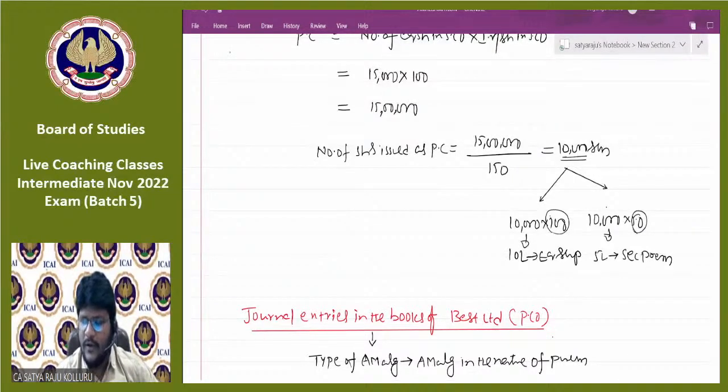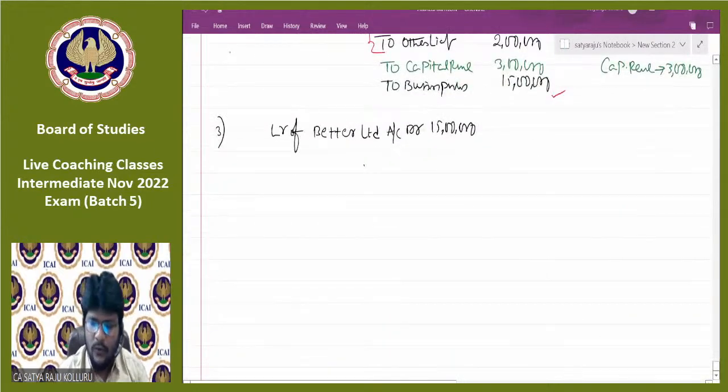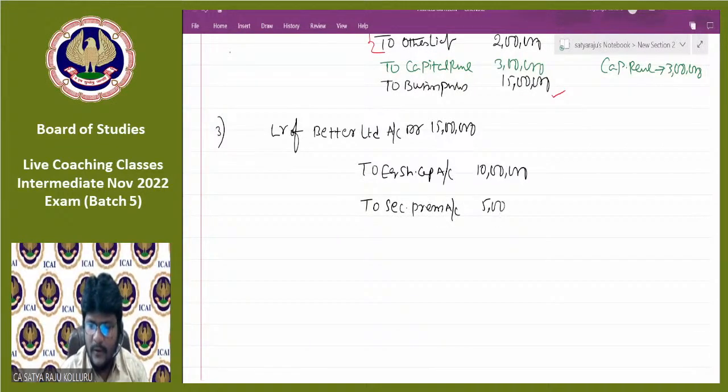That's why, to equity share capital 10 lakhs, to securities premium 5 lakhs. That is the reason why I provided it at the time of computation of PC itself. Is it fine, guys, all of you?